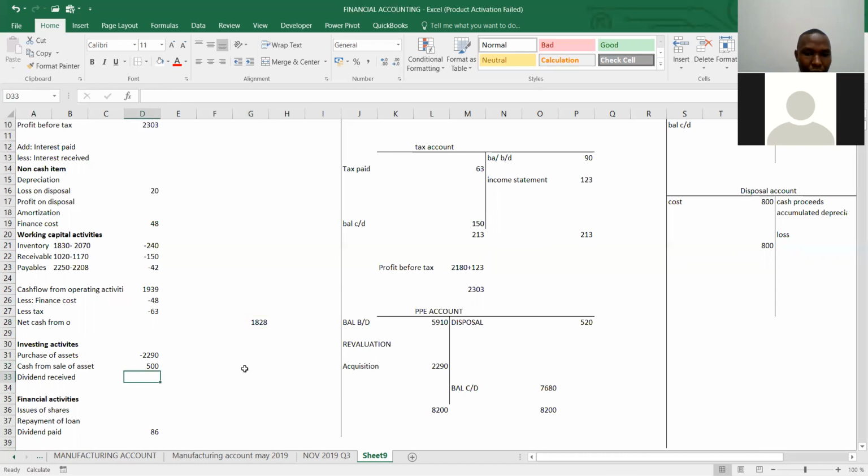When you add these two, how much are you getting? That is 2290 plus 500, that is 1790.